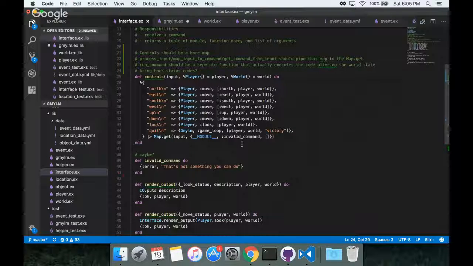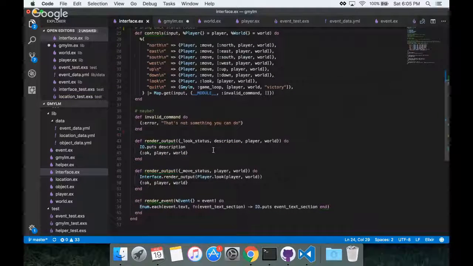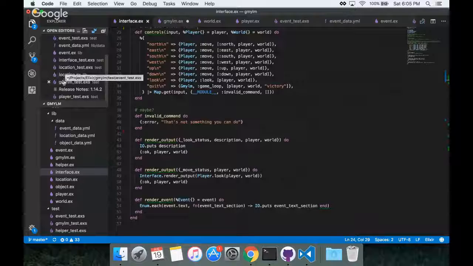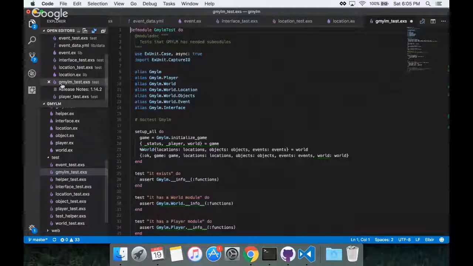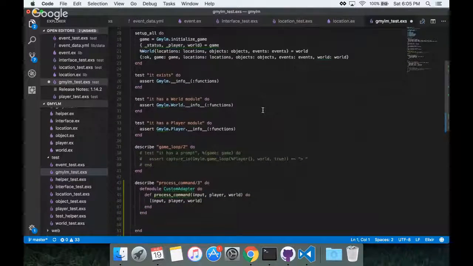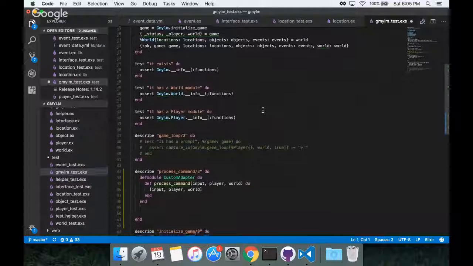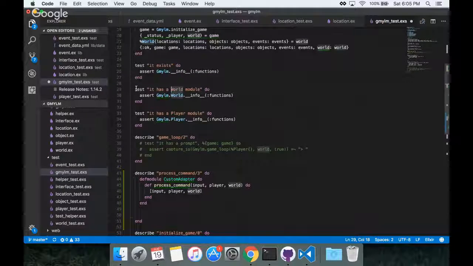So we're going to go figure that out. That can be a top level test for now. Some of these tests are just garbage. It has a player module, it has a world module. You've got tests for those actual things, and you should see those all fail if none of these exist.